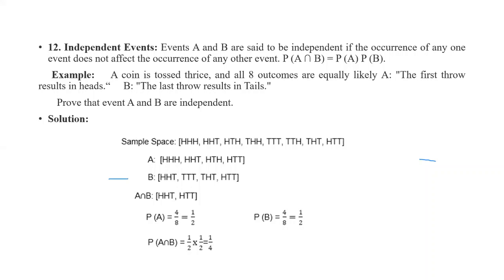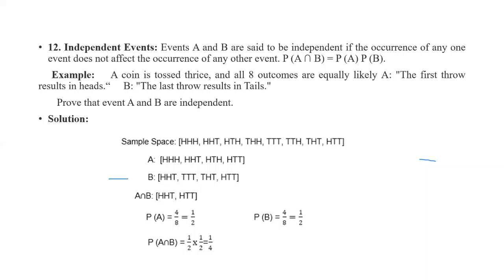Prove that A and B are independent. Here the sample space contains 8 elements: HHH, HHT, HTH, THH, TTT, TTH, THT, HTT.